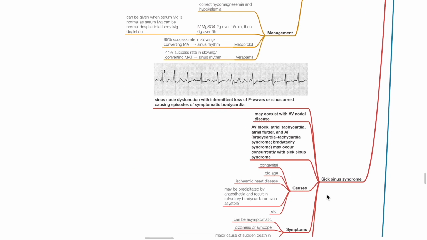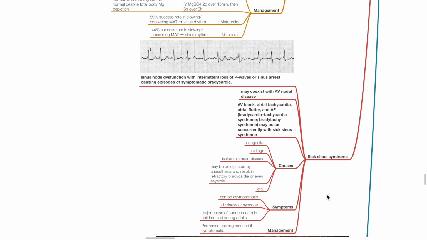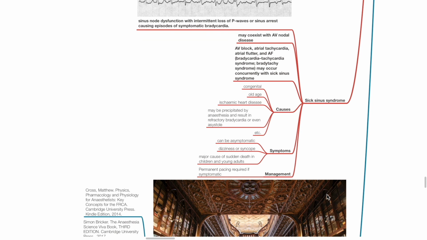Sick sinus syndrome is sinus node dysfunction with intermittent loss of P waves or sinus arrest, causing episodes of symptomatic bradycardia. Sick sinus syndrome may coexist with AV nodal disease. AV block, atrial tachycardia, atrial flutter, and atrial fibrillation may occur concurrently with sick sinus syndrome. Causes include congenital, OH, ischemic heart disease.